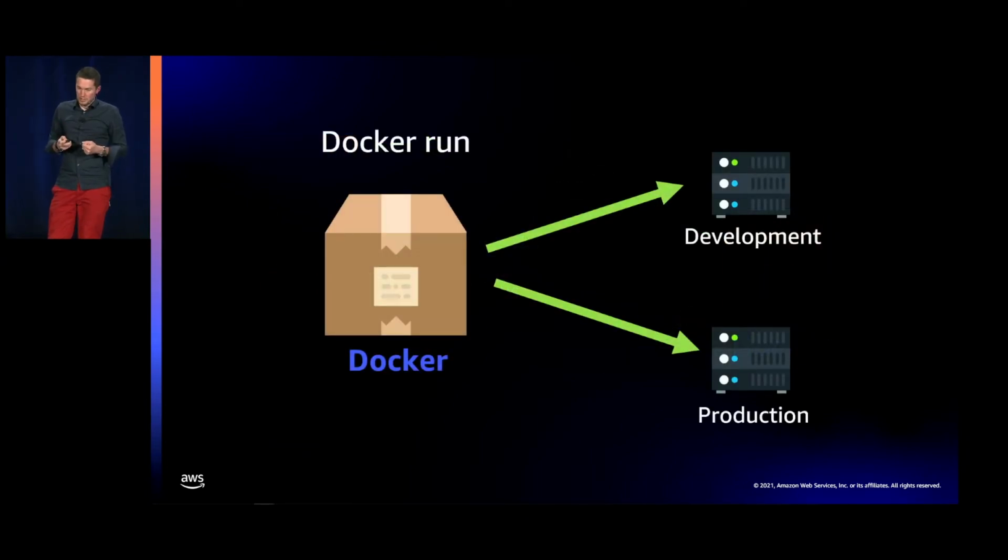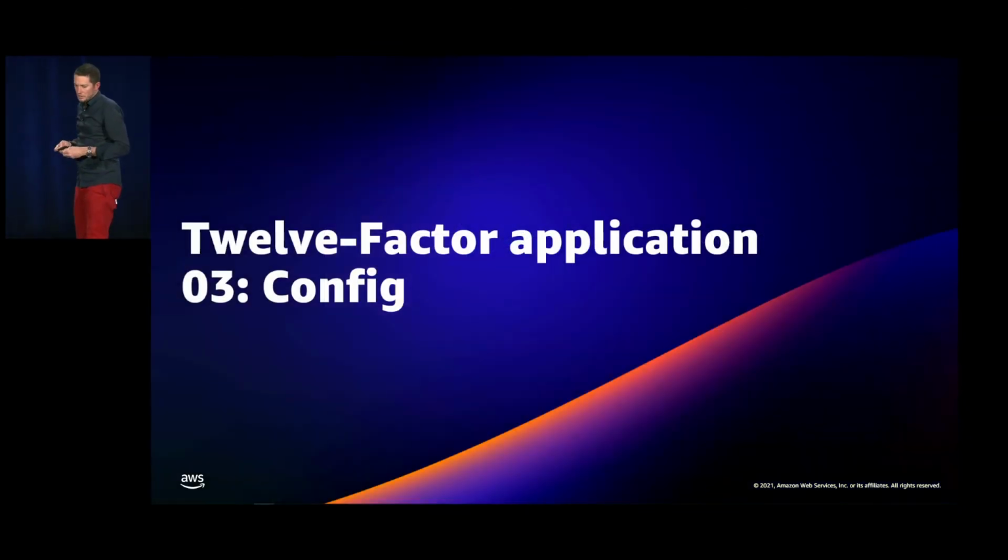That Docker image will be deployed in different environments. We can use different versions of the code, but there will always be the same image. So the third important factor is configuration.